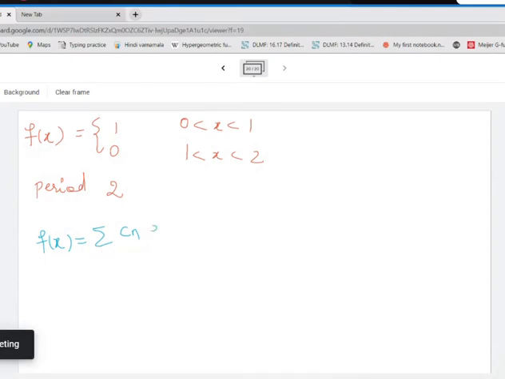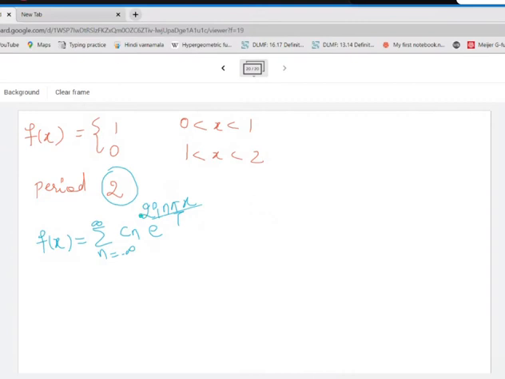Summation Cn e raised to i. What will be the formula which we will use? If the period is given as 2, I can use the formula with capital T or the one with 2L. Both are the same. So if I use the capital T one, it will be 2 i n pi x divided by T. This is the expression for the Fourier series, complex form, n going from minus infinity to infinity, and the expression for Cn.